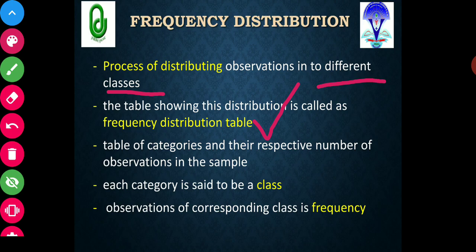The table of categories and their respective number of observations in the sample is called a frequency distribution, and each category is said to be a class. Whatever category we prepare is known as a class, and the observations corresponding to that class are called the frequency, as we have already seen in the last slide.